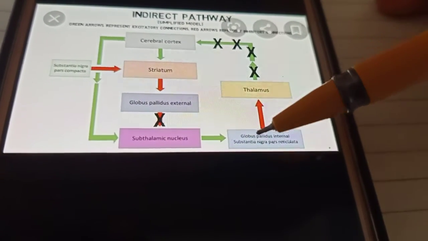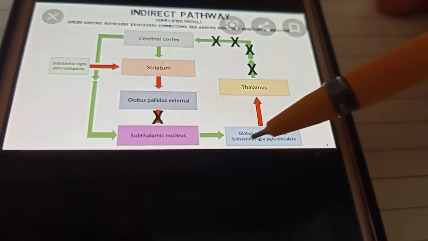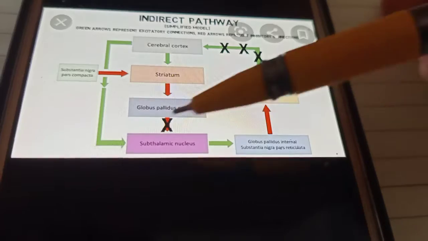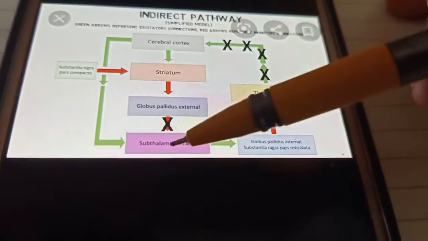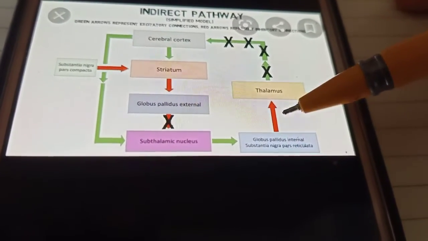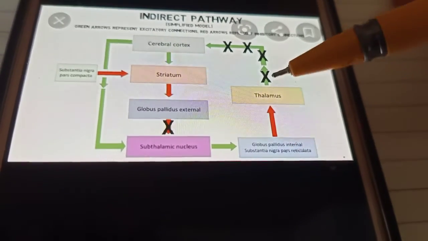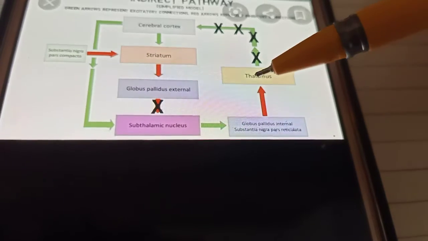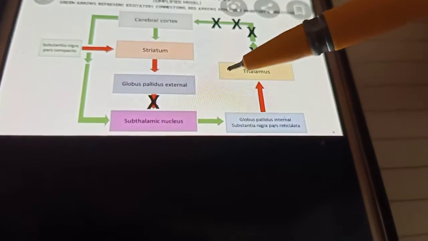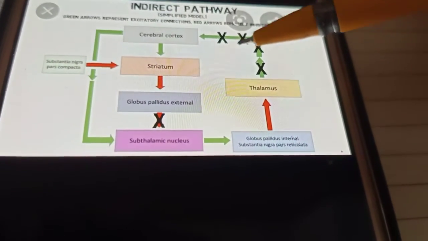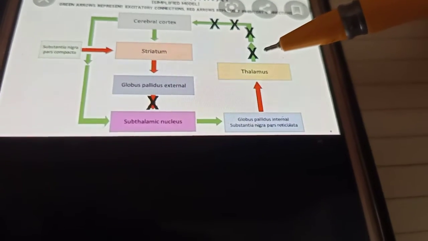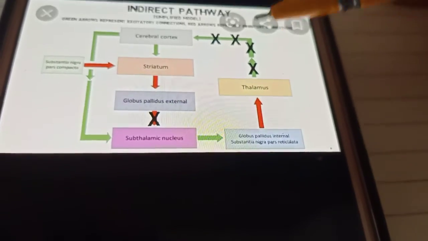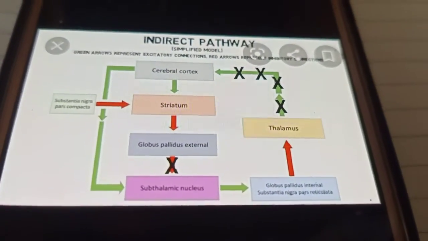Now what is the function of the globus pallidus internal? To inhibit the thalamus. It is excited by the subthalamic nucleus, and so it will inhibit the thalamic nuclei. The end result of the pathway is decreased activity of the corticomotor neurons, and consequently it suppresses the movements. So this is about the indirect pathway.